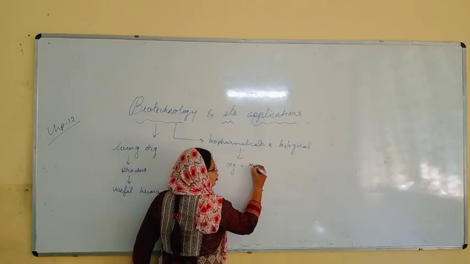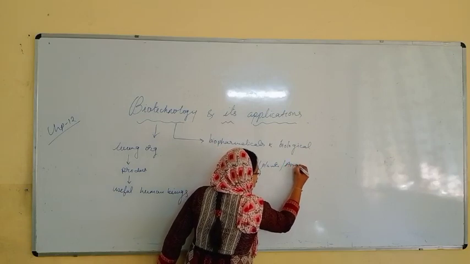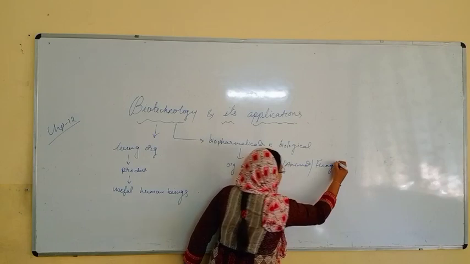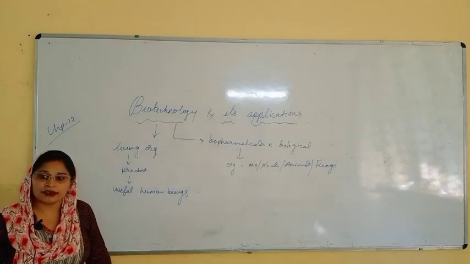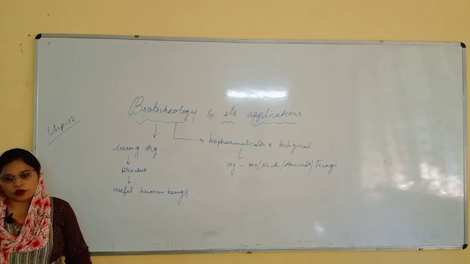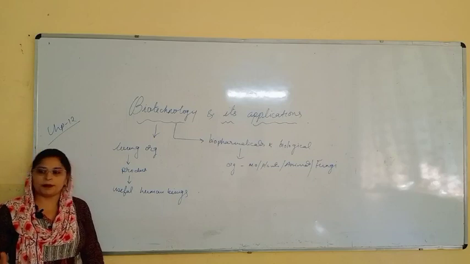They may be microorganisms, plants, animals or fungi. As we all know from biodiversity, we have diverse forms of organisms, so we can use those organisms to get a good product.